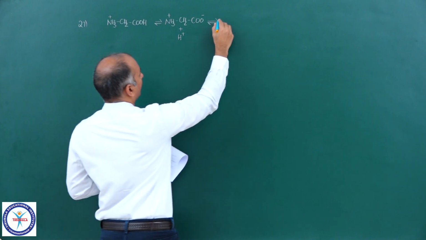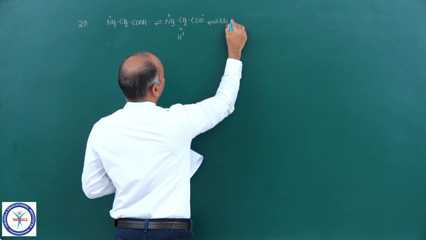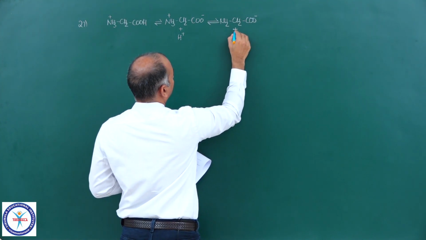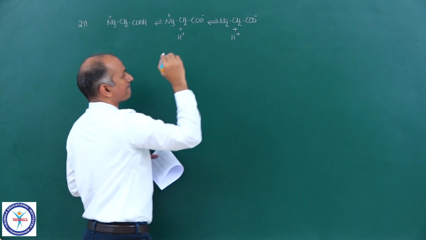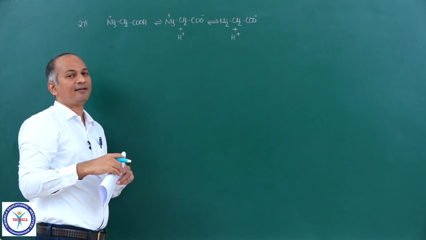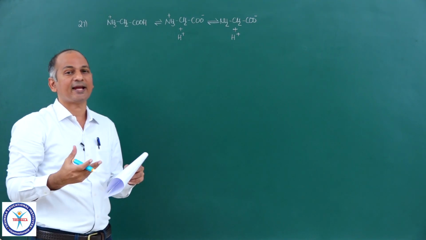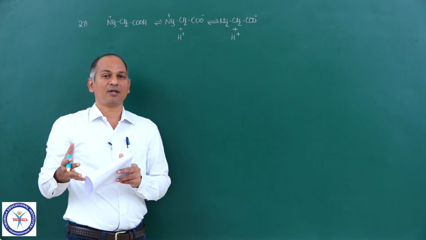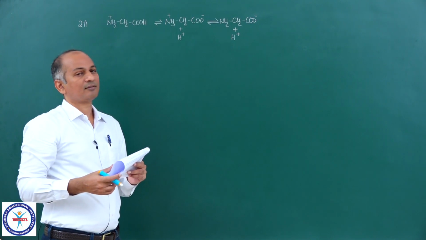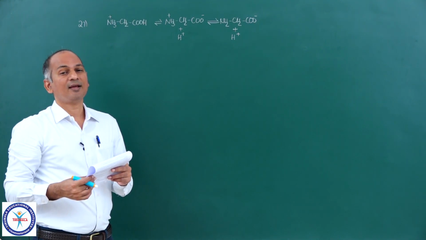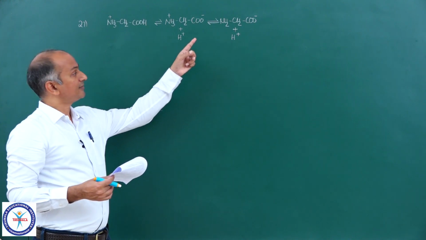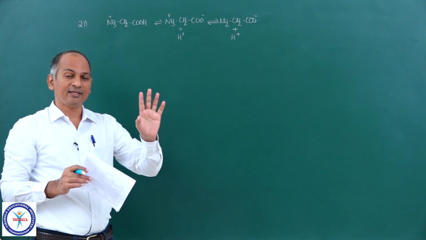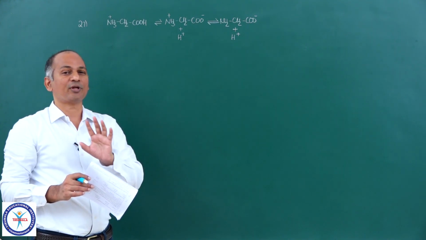So you will get NH2 CH2 COO- plus H+. Now, which species can act as a ligand? Which species can combine with Cu2+? The last one, the anionic species. It is a bidentate ligand. COO- is one of the donor sites. Nitrogen is another donor site.